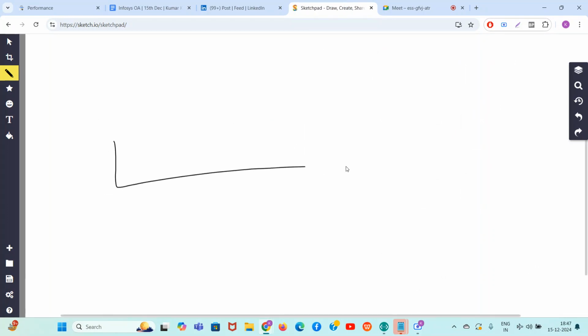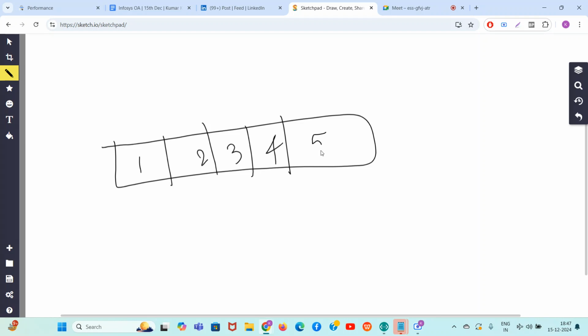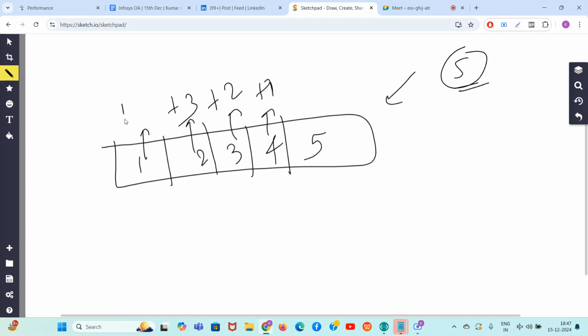Let's say this is your array: 1, 2, 3, 4, 5. Okay? So guys, the maximum limit will be what? Let's try to make all of them equal to 5. So this one needs plus 1, plus 2, plus 3, plus 4. So how much is this, guys? 4, 3, 7, 8, 9, 10.